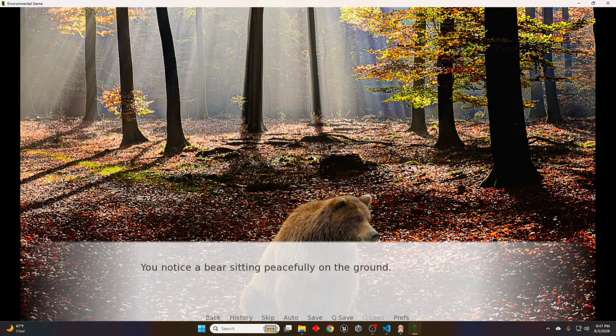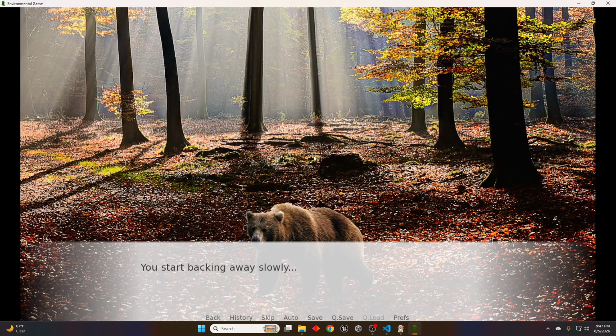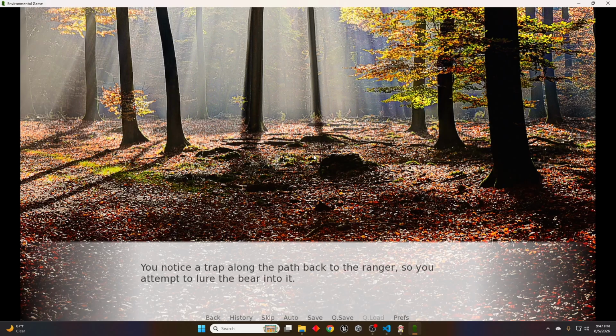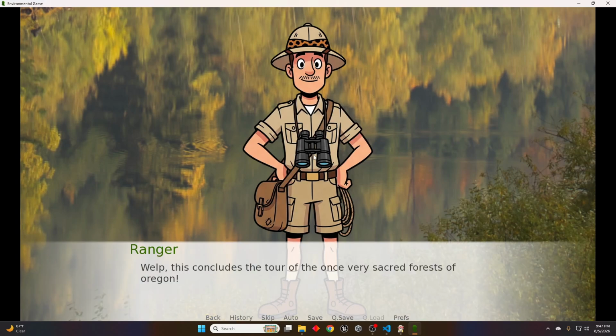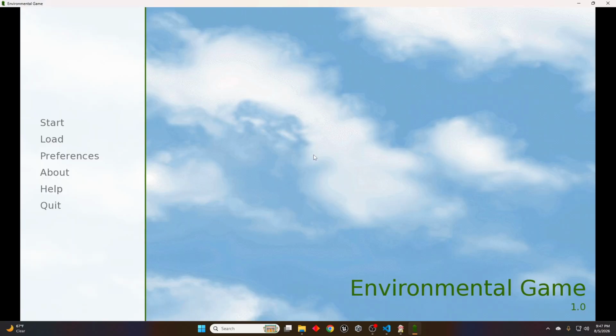So, okay, we still notice a bear, though. All right, it still notices us. But now we start sprinting to the ranger, right? You notice a trap, right? You don't have pneumonia, right? So you notice this trap. And then you attempt to lure the bear into it, and then you successfully catch the bear in the trap, and then make your way back to the ranger. The ranger is happy to see you back in one piece, and he decides it's time to end the tour for the day. All right, a bit of a conclusion from the ranger, right? Looking for a good Yelp review. And he also takes tips.